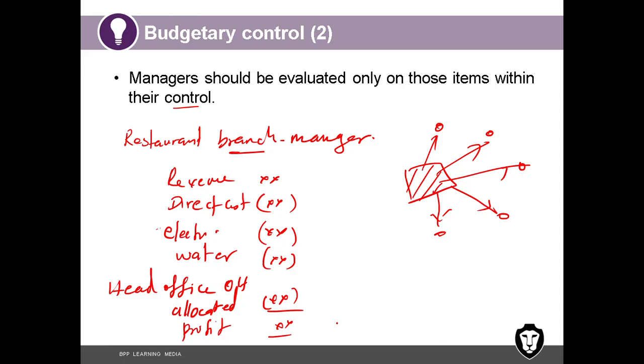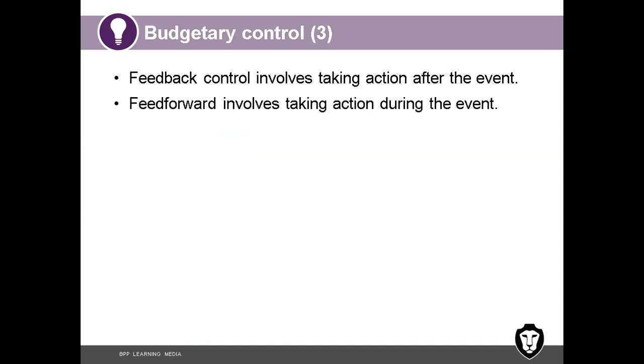If I want to measure the performance of the branch manager, these 4 items are controllable by him. This is not controllable. If he wants to reduce head office overhead, can he reduce that? No. Can he take any action regarding that? No. So this is an uncontrollable item. These are controllable items. And always, managers' performances must be measured based on controllable items, not uncontrollable items.